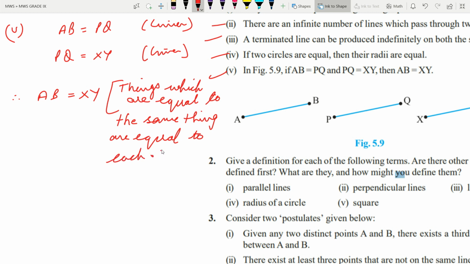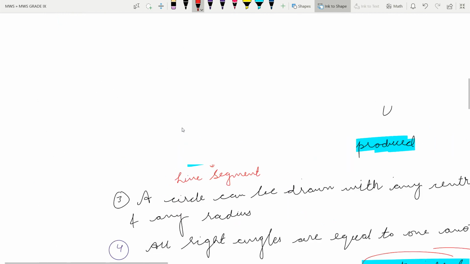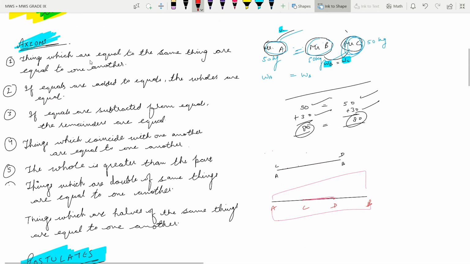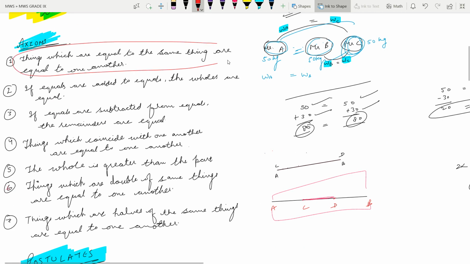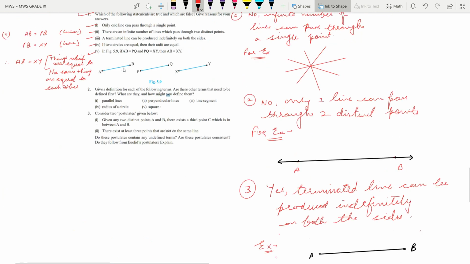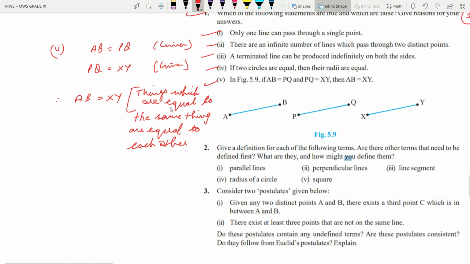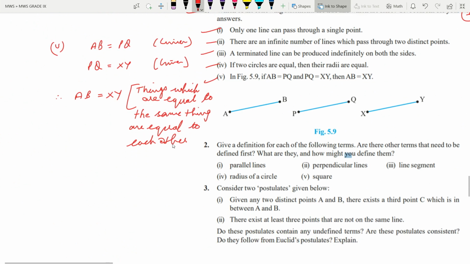So let me explain this. We have written this in axioms. In our axioms, the very first axiom: things which are equal to the same thing are equal to one another. I have written the same. Things which are equal to the same thing are equal to one another, or each other. We can write the same wording: are equal to one another.